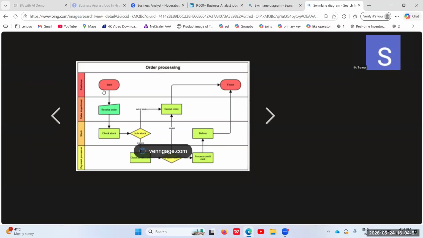Let's imagine that creating these diagrams takes at least half an hour. Anyone, even if you are a pro, it takes so much time. It will take around 30 minutes to create this if you are doing it manually. But what if you prefer to use AI to automate it? We can do that.